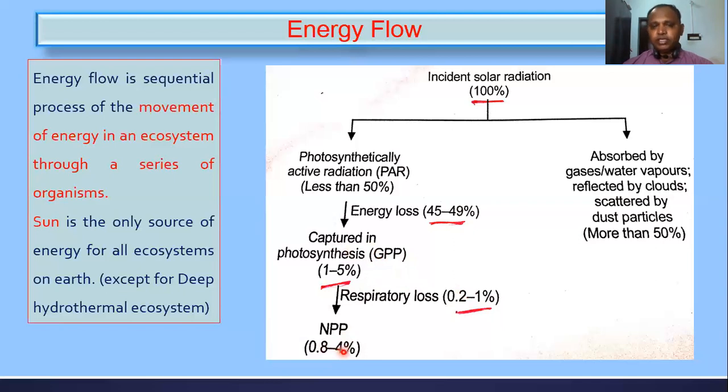to 4%. So this much energy is the GPP, which is synthesized by the producer or green plants, and they consume 0.2 to 1% of what they take from the sun as a respiratory loss for respiration purposes. The remaining available energy for the next level consumer from the producer is 0.8 to 4%. These parameters are very important. Keep it in mind, right?